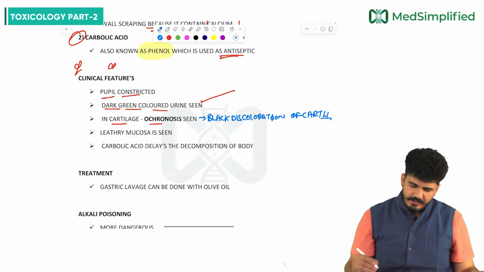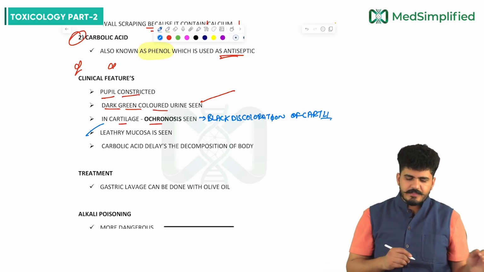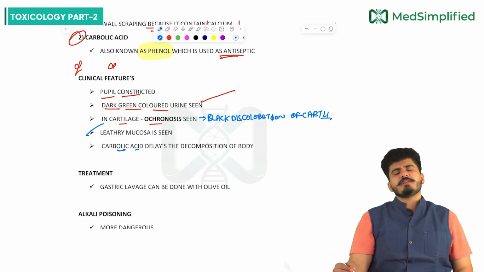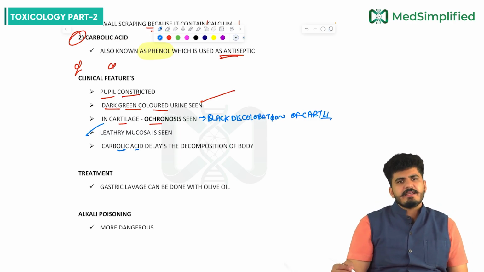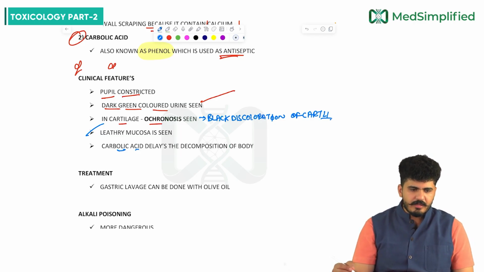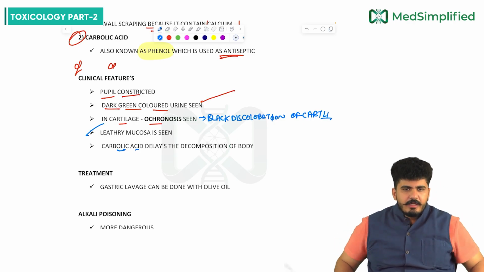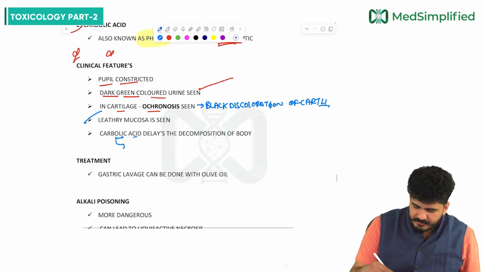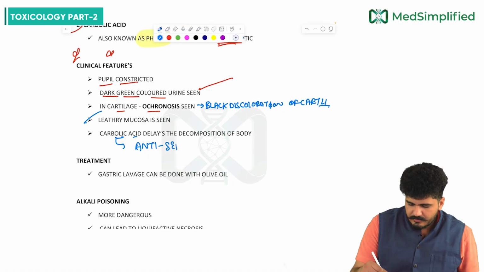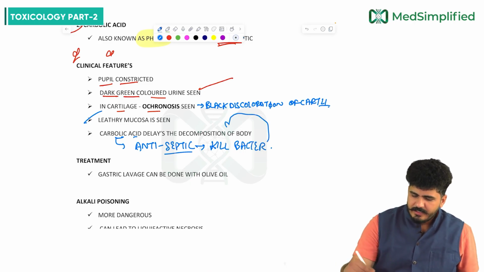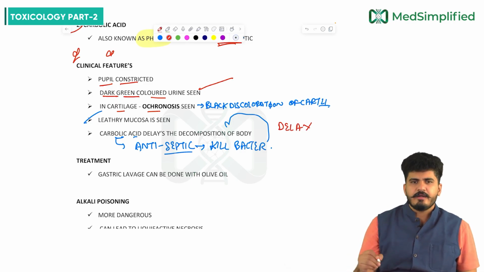Another feature can be leathery mucosa. Plus carbolic acid delays the decomposition of the body. If a person dies because of phenol, there is a high chance that there will be a delay in the decomposition of the body. Decomposition, or putrefaction, is delayed because carbolic acid is an antiseptic. It will kill the bacteria. Bacteria are responsible for decomposition, so it will delay it.